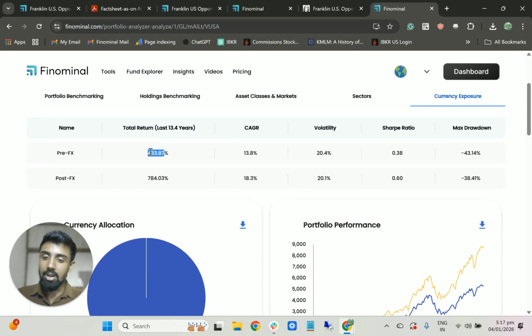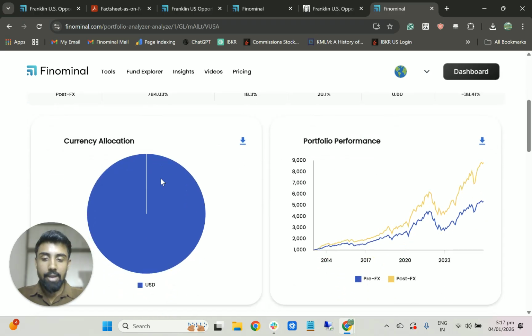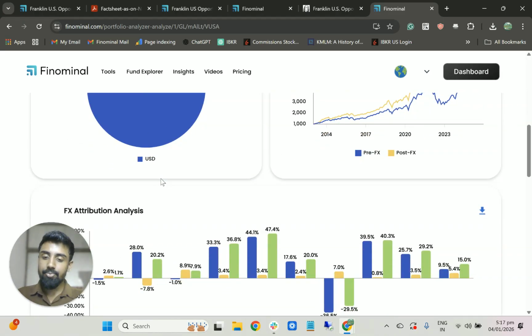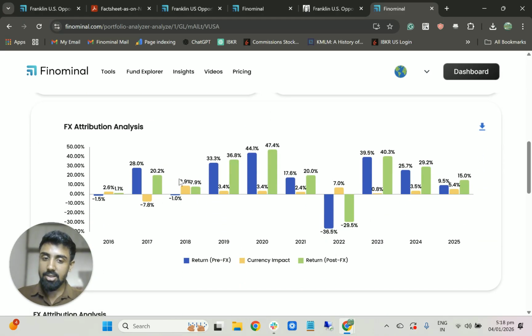So you can see the return of the fund itself is 433%. When you compare that to the post-FX, which is after adjusting for INR, it's massive, right? It's almost double the returns that you're getting just purely from the currency exposure. And to evaluate this exposure, you can look into the last 10 years, and on each year see how much the currency has impacted your returns.